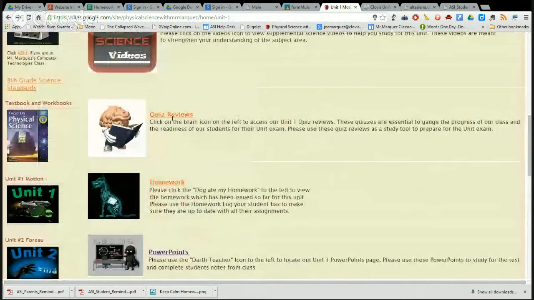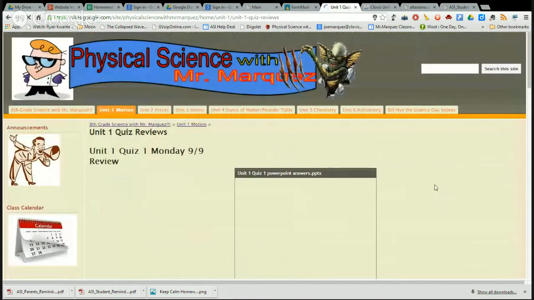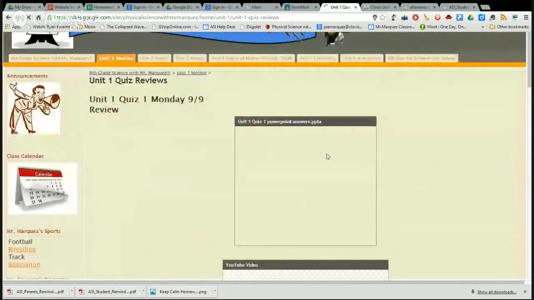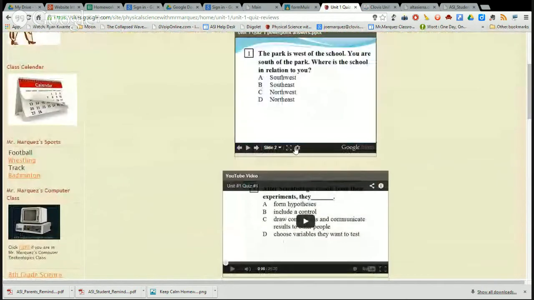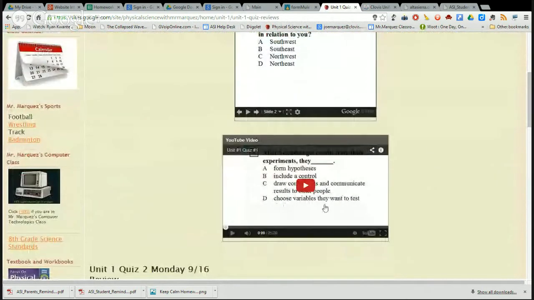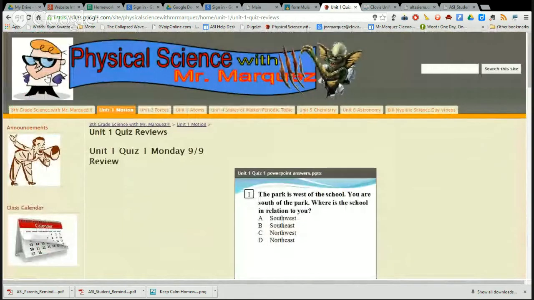Right down here are our quiz reviews. They will not be up until the quiz review has taken place in class, but it is a great way that after the quiz is done and corrected and gone over, if they would like to go back over this before the exam, they can definitely click on quiz reviews, and the quiz PowerPoint that we went over will be there for them to take a look at and view. We also have the video recording of what we did go over in class so they can review it in real time as well.